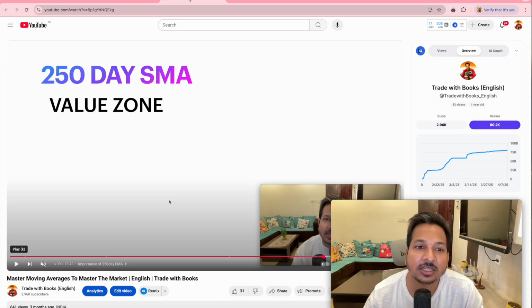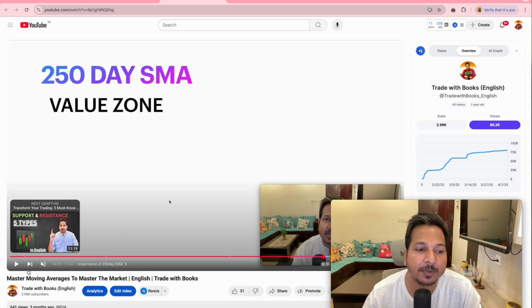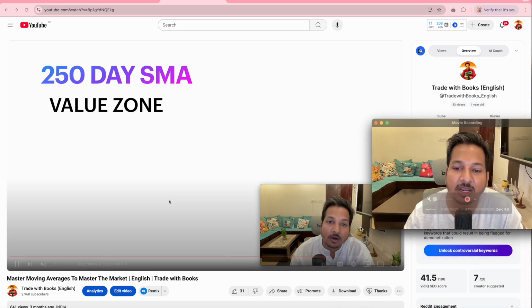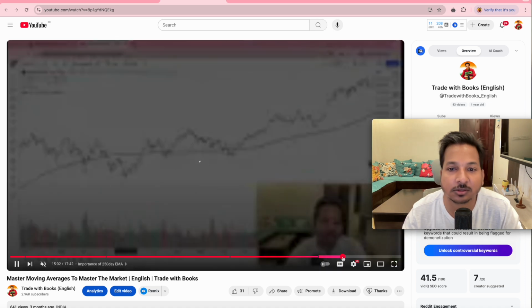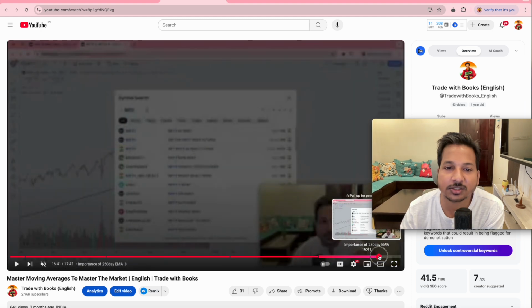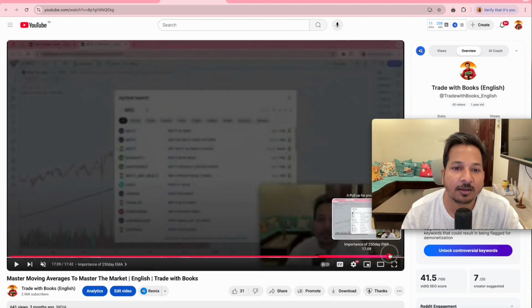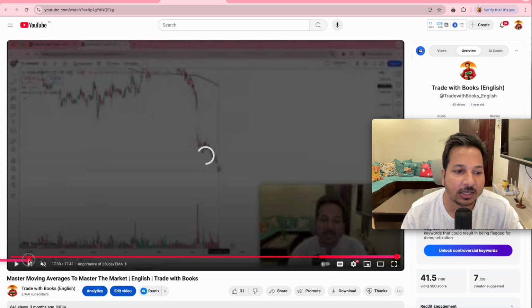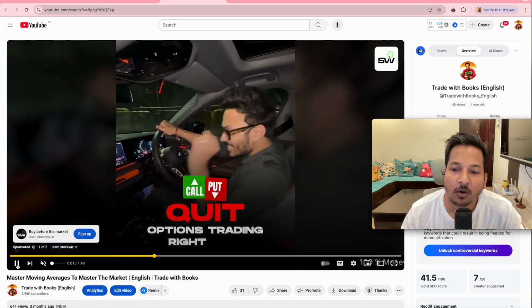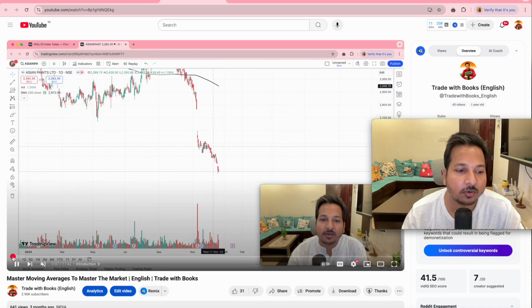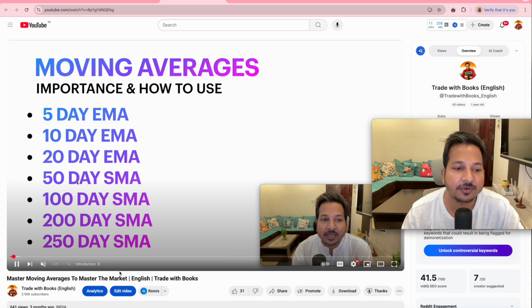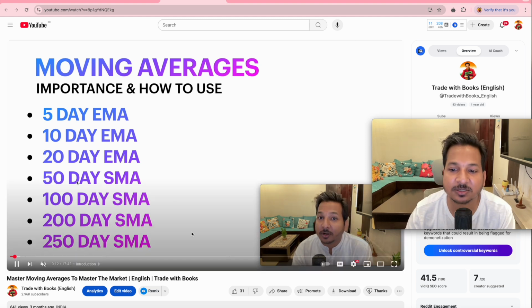This is the thing which I already explained 3 months ago in my video on moving averages, how this works. There I explained that the 250-day simple moving average is a value zone. Whenever prices come below that, it is actually a value zone. You can watch that video also, to see why these zones are very important and how you can take benefit from them. There I have explained how each moving average works. So if you are interested, you can watch that video, Master Moving Averages. I have explained it in detail.